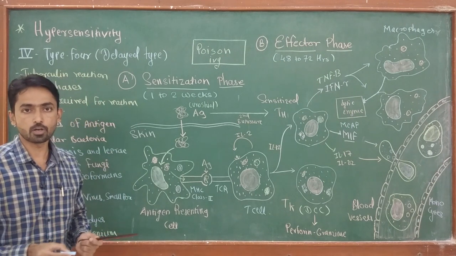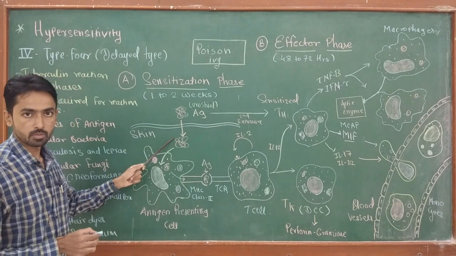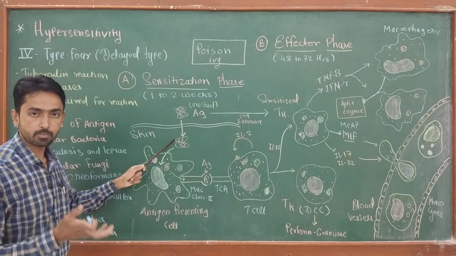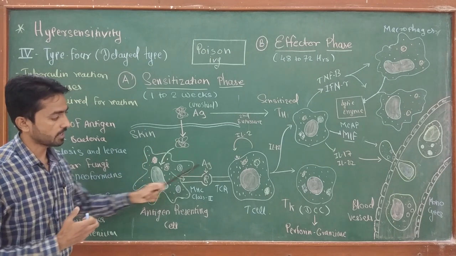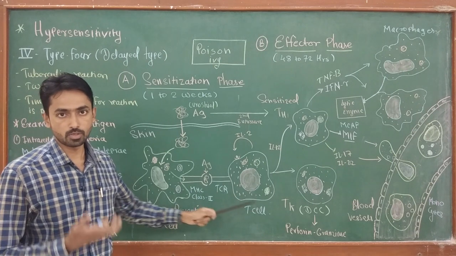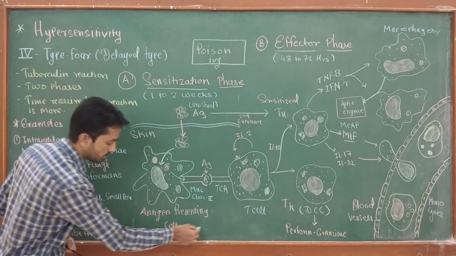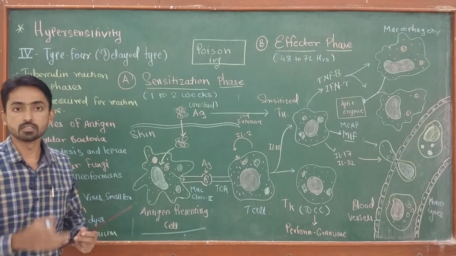This cell plays the function of capturing the antigen and transporting it to the T cell. So dendritic cells are nothing but antigen presenting cells, mainly functioning in the skin.